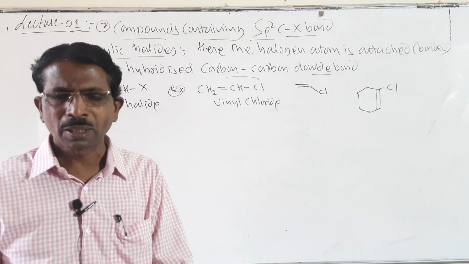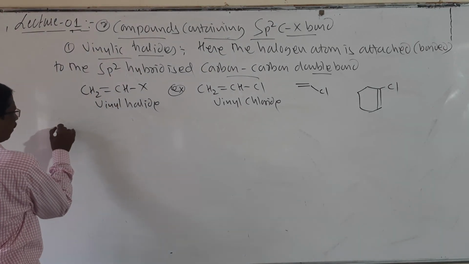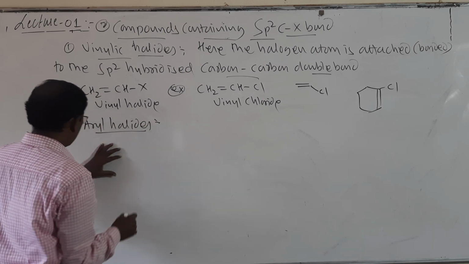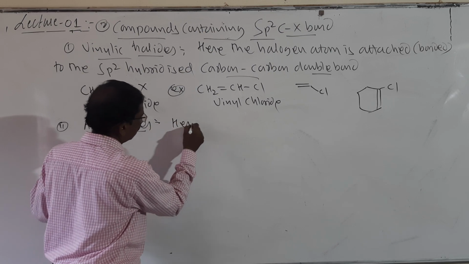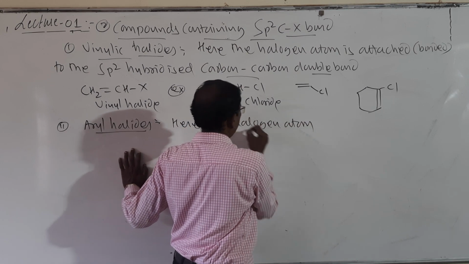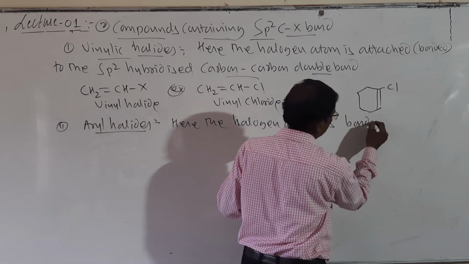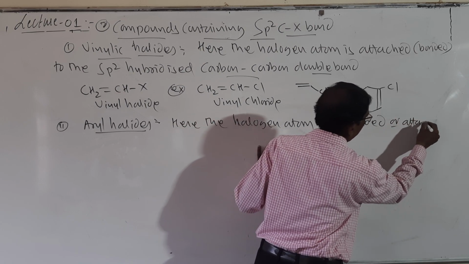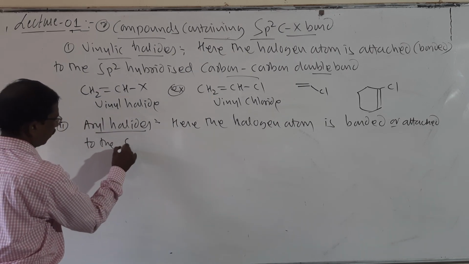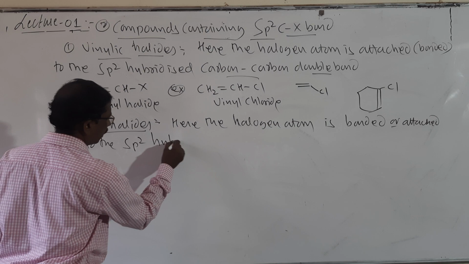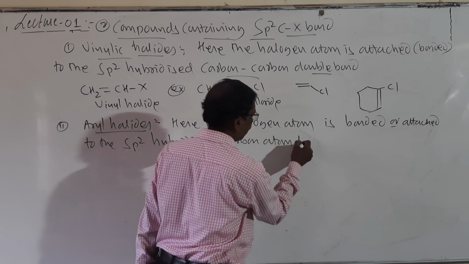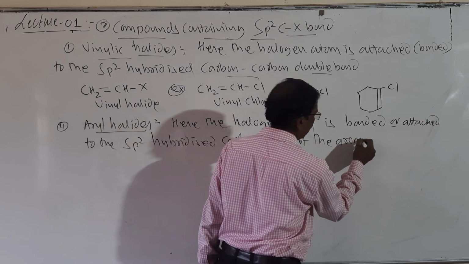Then after vinylic, the last one is aryl halides. Look here students, here the halogen atom is bonded or attached to the sp2 hybridized carbon atom of the aromatic ring.